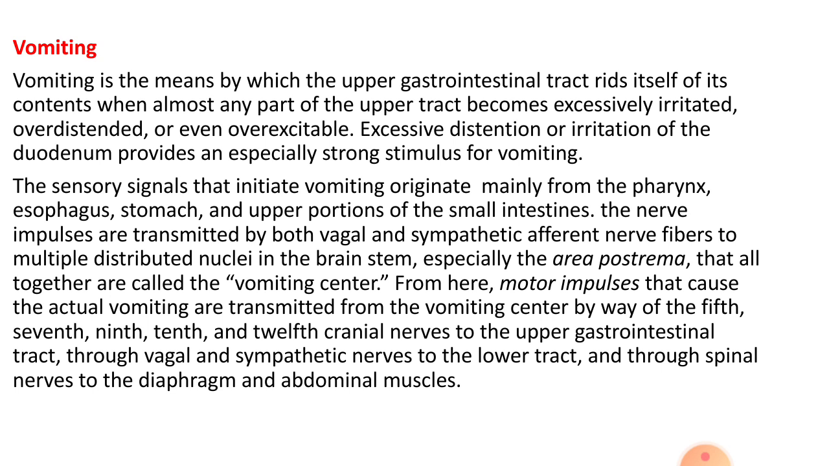They come through cranial nerves 5, 7, 9, 10, and 12. Also, they come through the spinal nerves to the muscles of the diaphragm and abdomen. And also through the vagal and sympathetic nerves to control the lower tract.